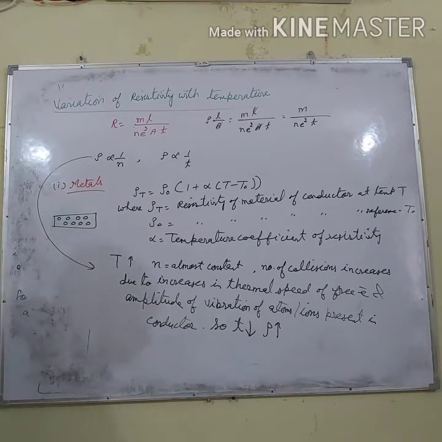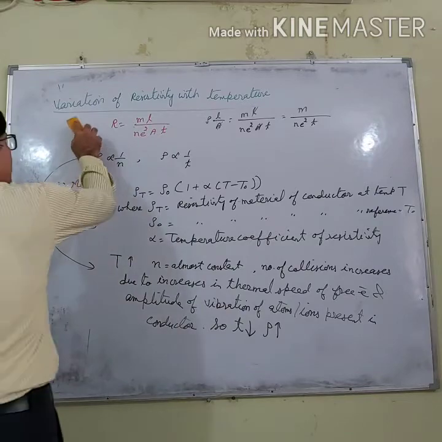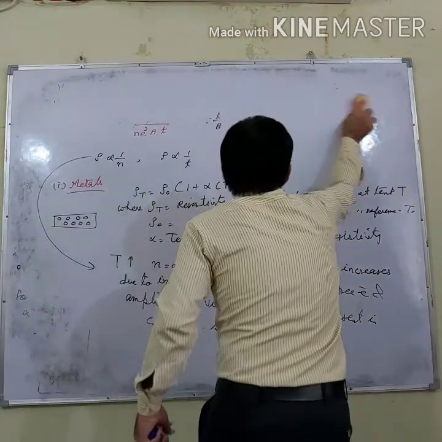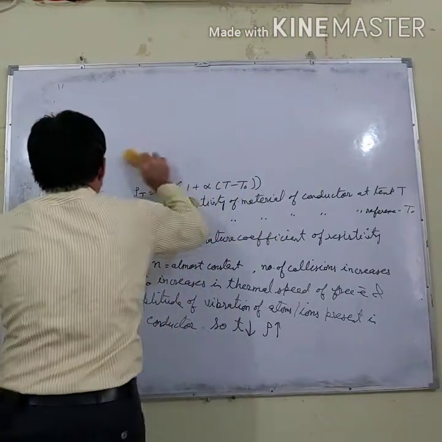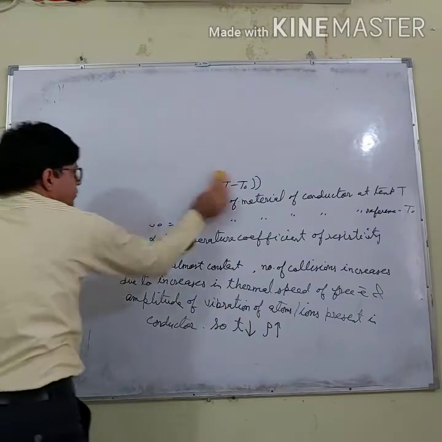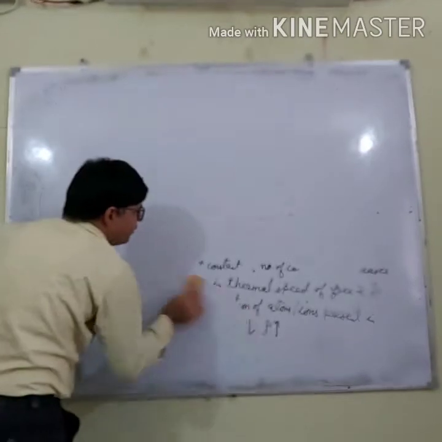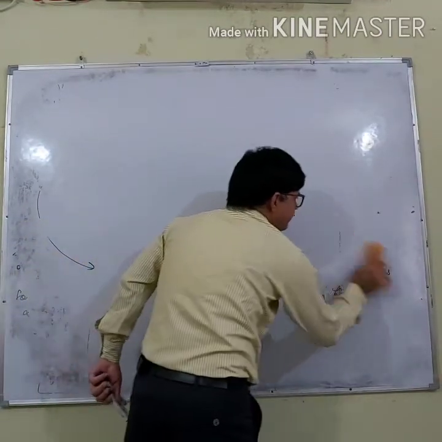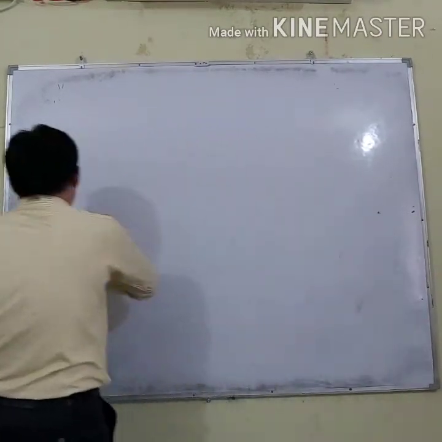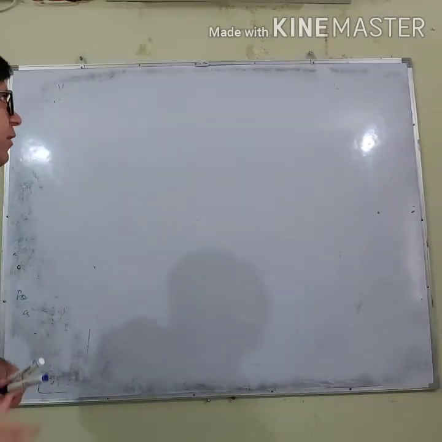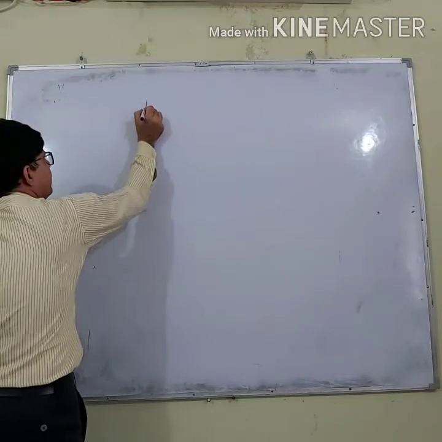Now in your syllabus, you are having how the resistivity of copper changes with temperature. So let me explain how the resistivity of copper changes.